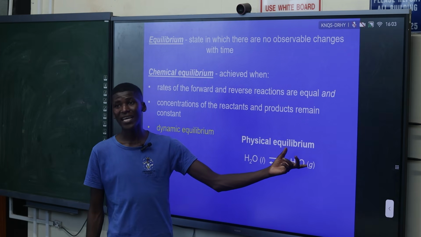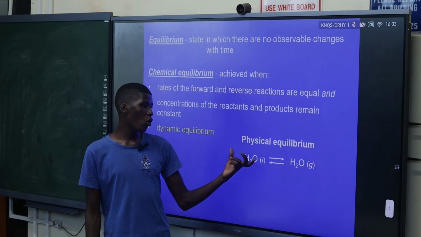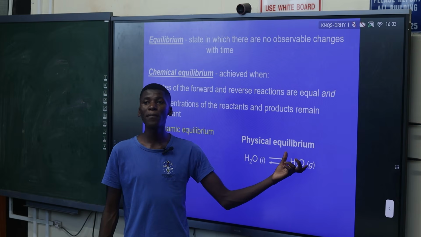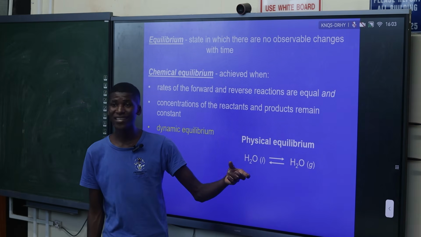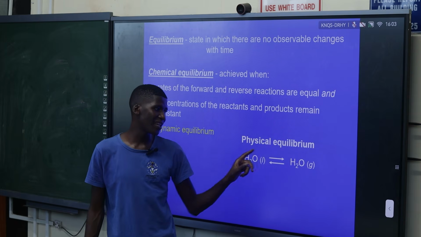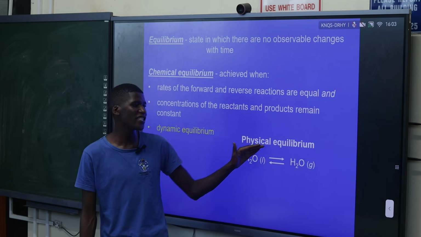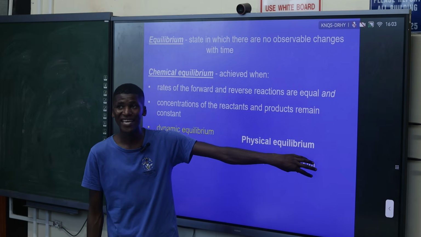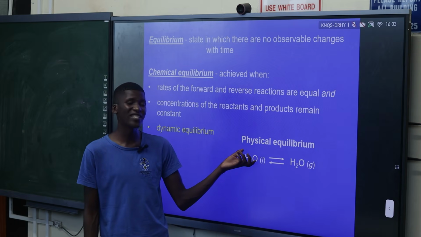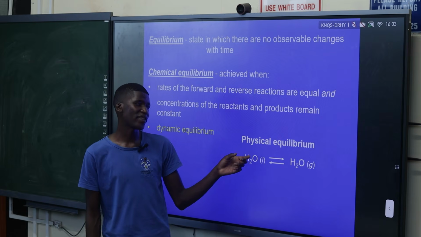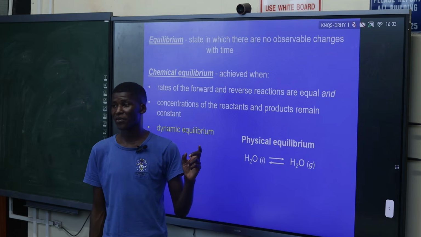Water, it becomes a what? A gas, right? So water in liquid form will form water vapor, which is a gas. So basically, this is known as the physical equilibrium. Once the rate of the formation of a gas is equal to the rate of the formation of the liquid, we say that it is a physical equilibrium.